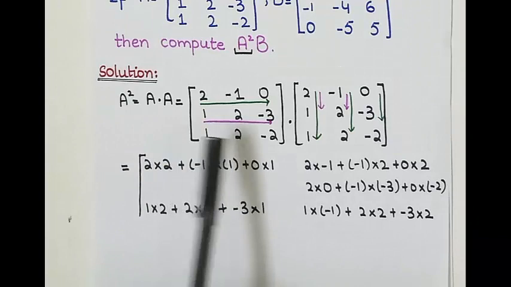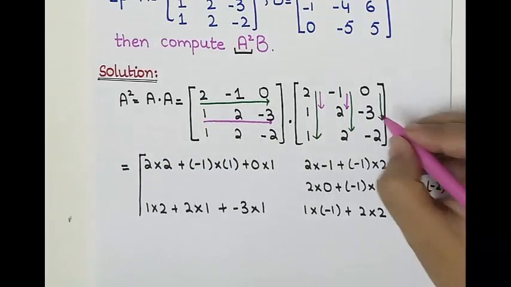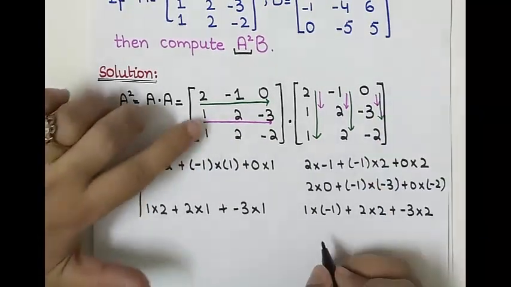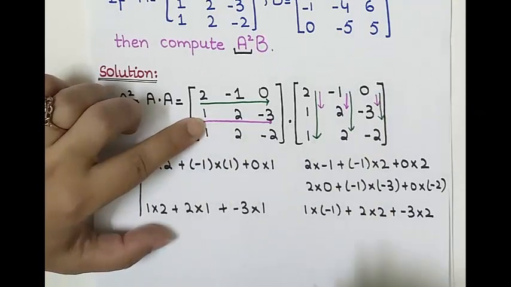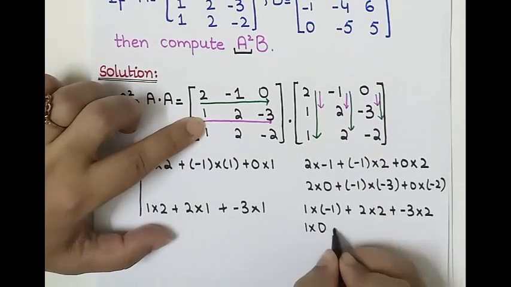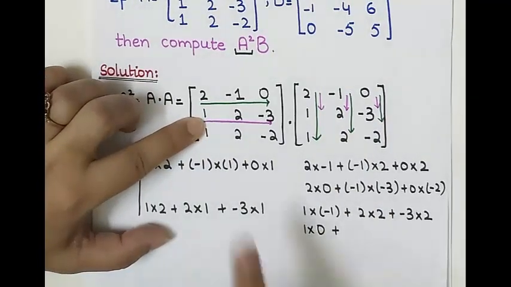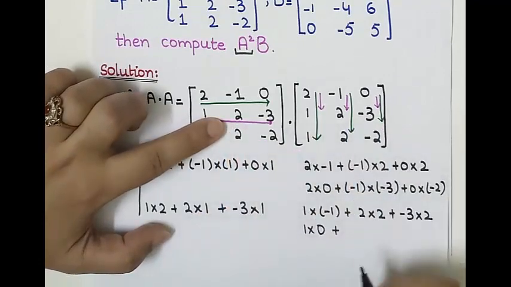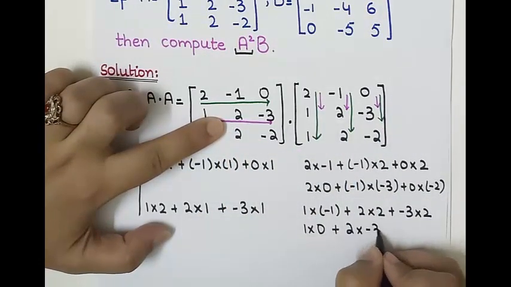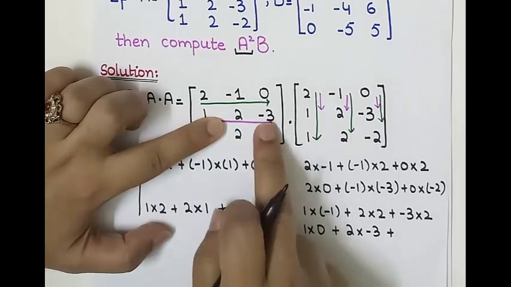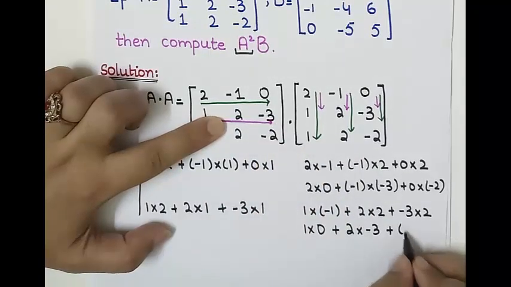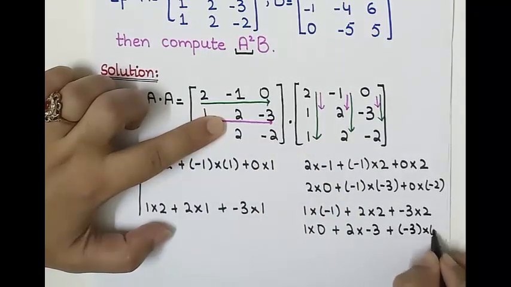Now we will take the same row and third column. So 1 multiplication with 0, plus 2 multiplication with minus 3, plus minus 3 multiplication with minus 2.